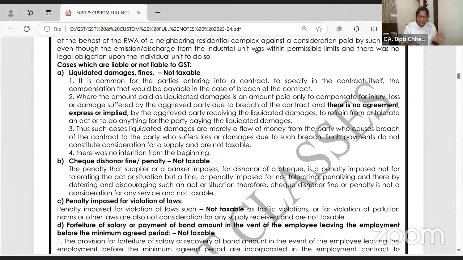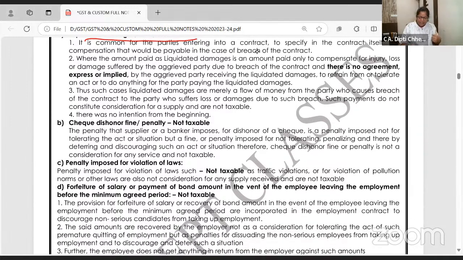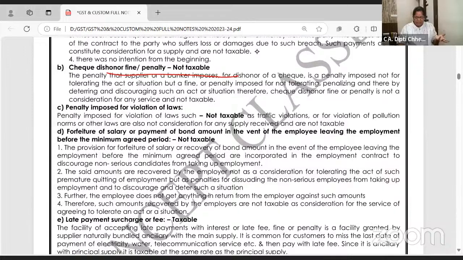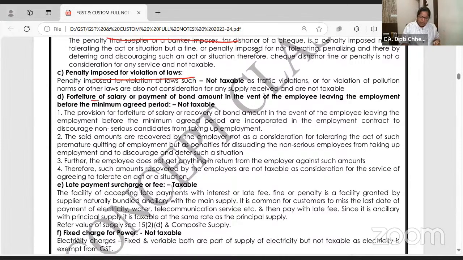It's simple. Liquidated damages and all are not taxable, GST is not levied. When I made a contract with you, did I say I'll break the contract and ask you to pay damages? No, it's not pre-decided. Dishonor of a cheque: banks charge for that, but on that GST is not there. Penalties, traffic rules, wherever you violate, do you pay GST on that? No. Forfeiture of bonds I will discuss in detail tomorrow if you want, but at least I'm giving you an overview of these conclusions, and I also don't want you to dive into detail.